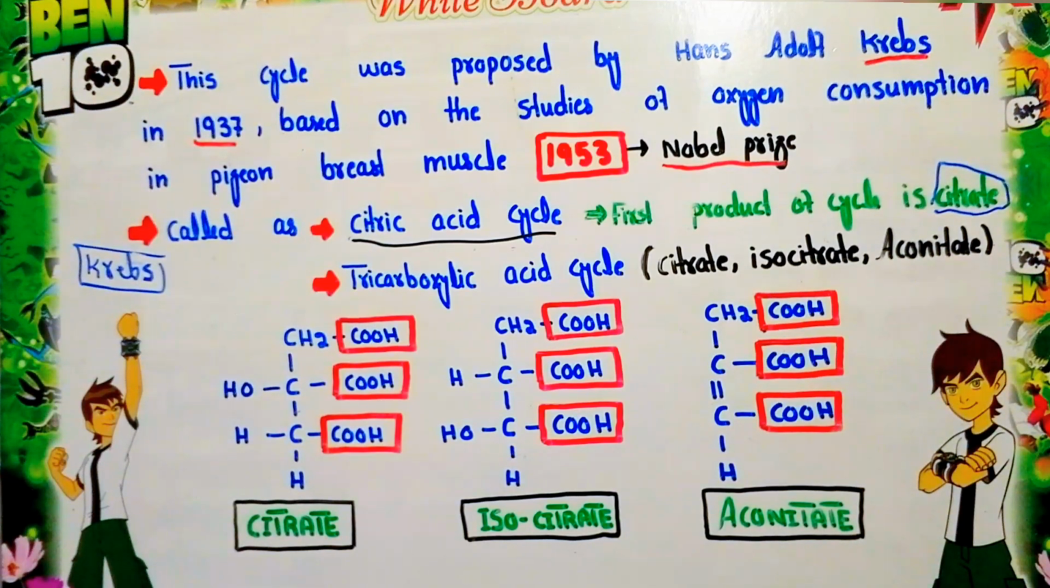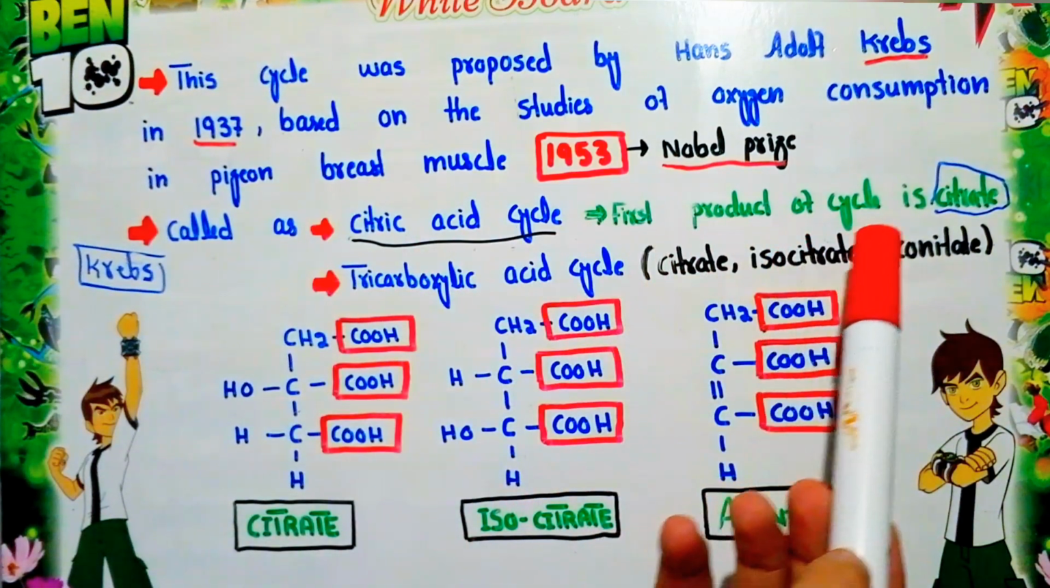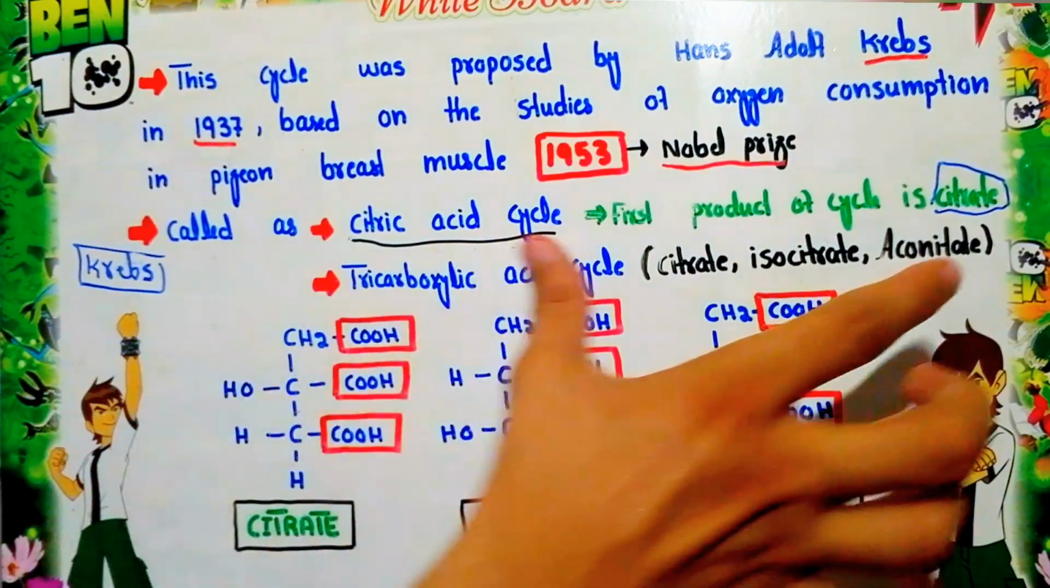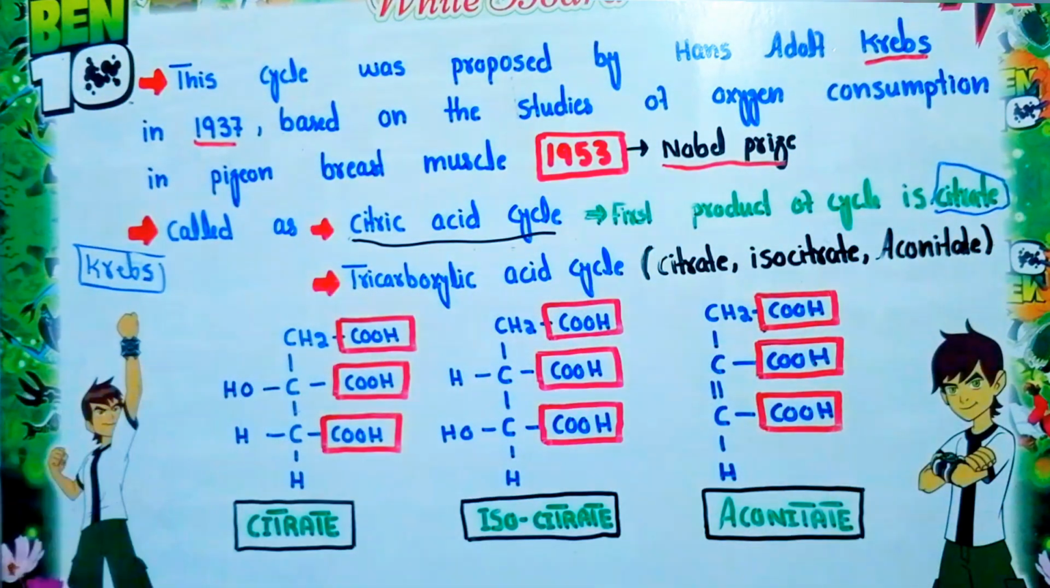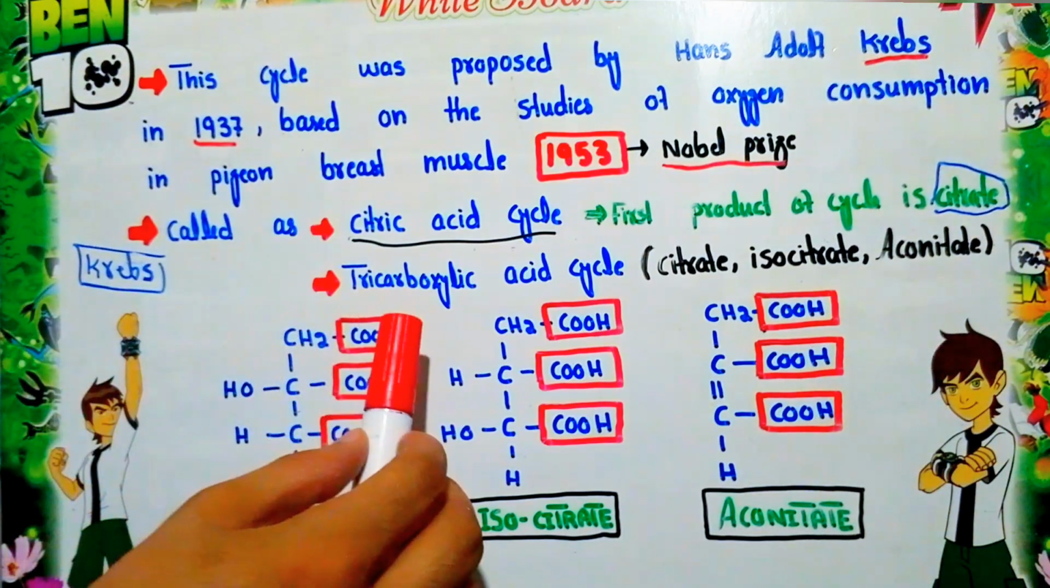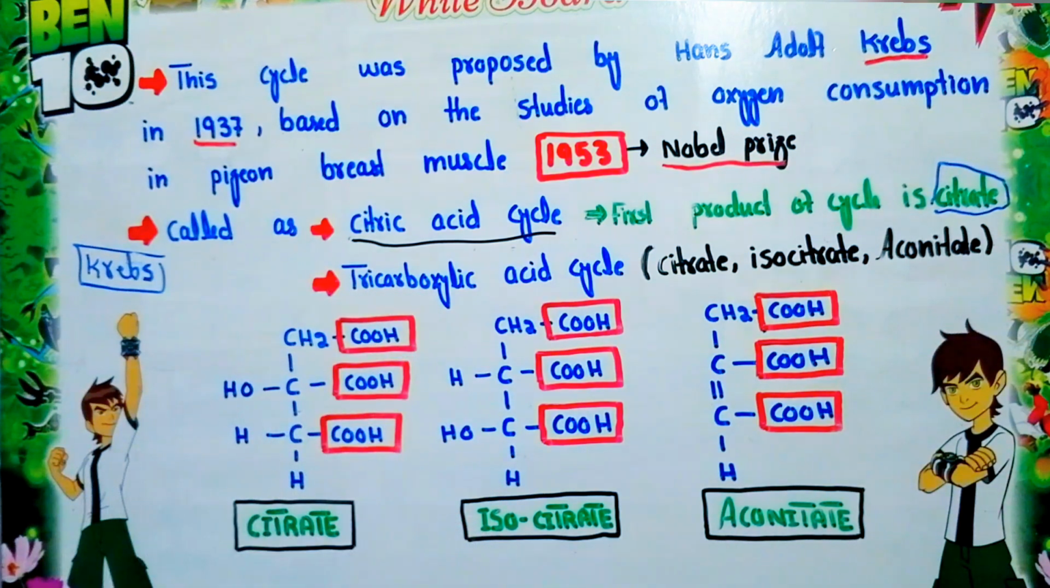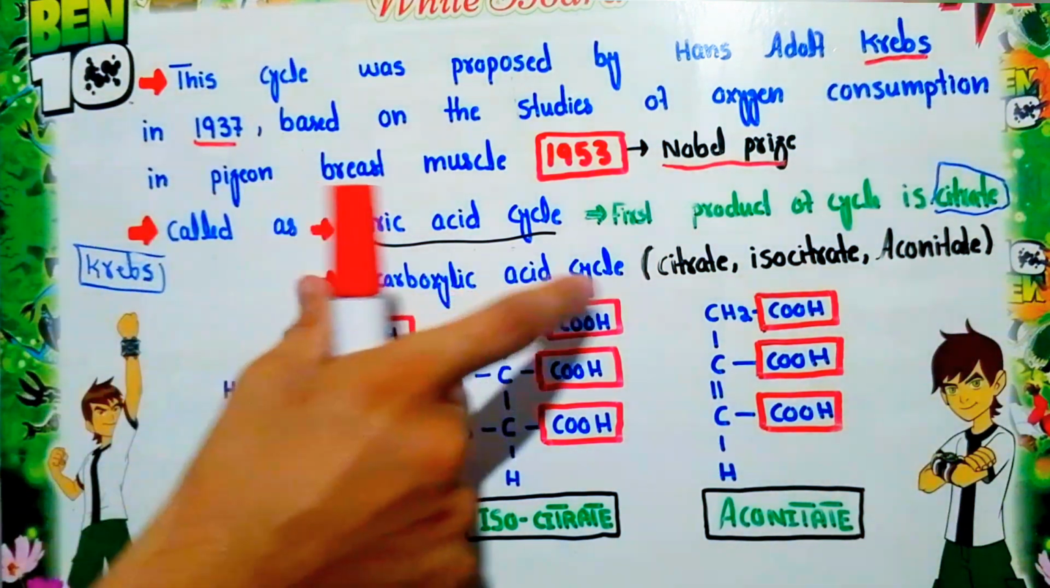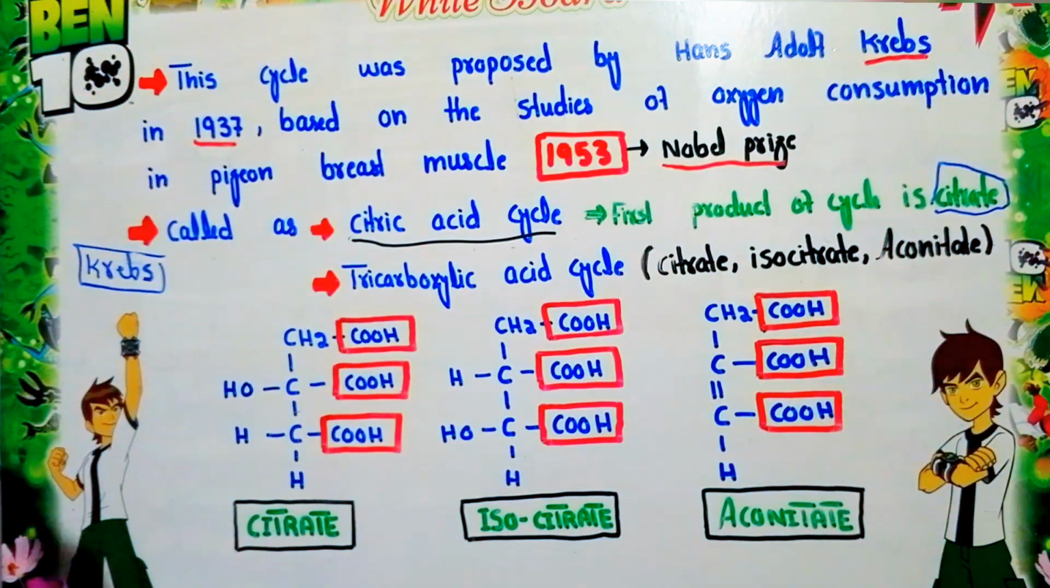Because in this cycle we will have three intermediates, that is citrate, isocitrate and aconitate. So these are actually the three intermediates of the Krebs cycle. Now if we look at the structure of these three intermediates, we will see that three carboxylic acid groups are present in each of the intermediates. So that's why this cycle is called the tricarboxylic acid cycle.